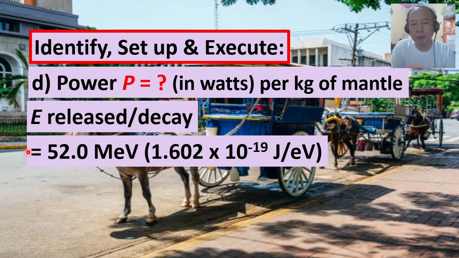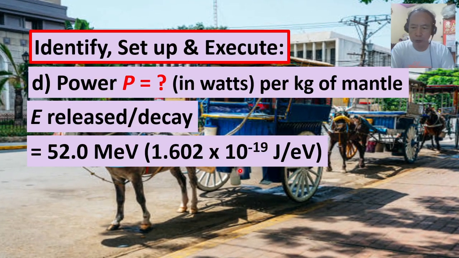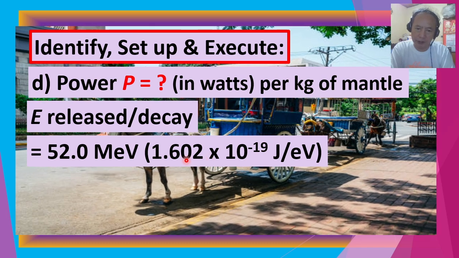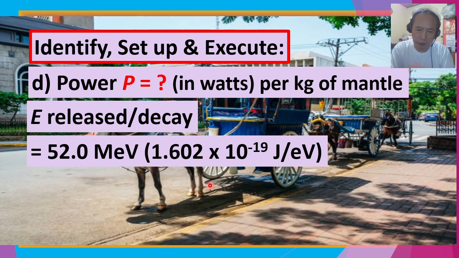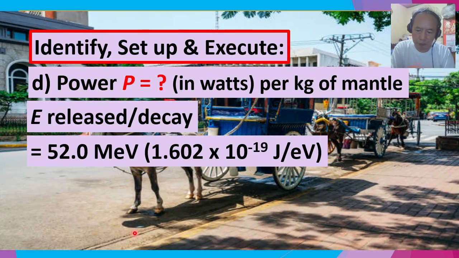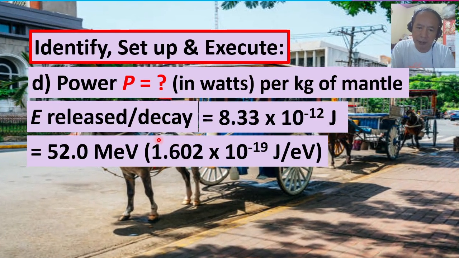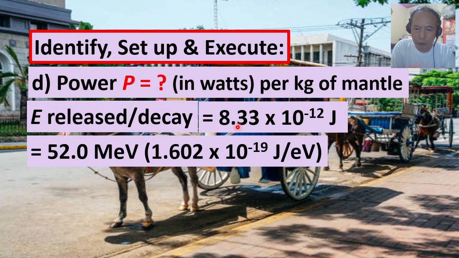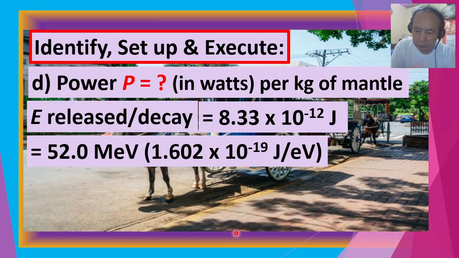That is, we convert 52.0 million electron volts into its joule equivalent, simply by multiplying by 1.602 times 10 to the negative 19 joules per electron volt. And that will result in an amount of energy released per chain of decay equal to 8.33 times 10 to the negative 12 joules.